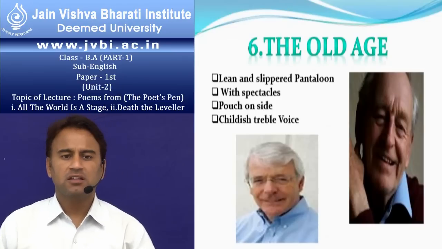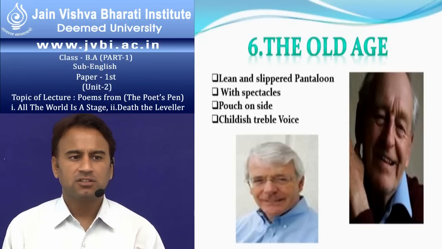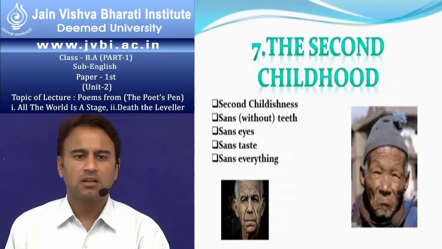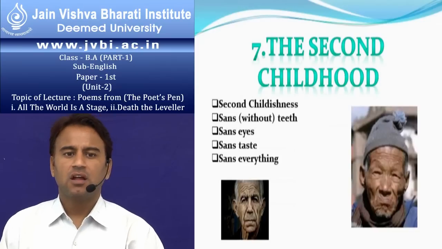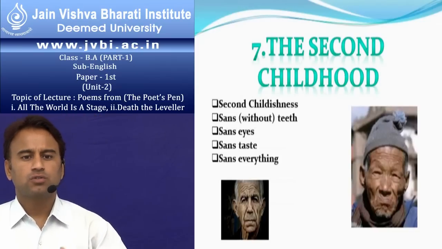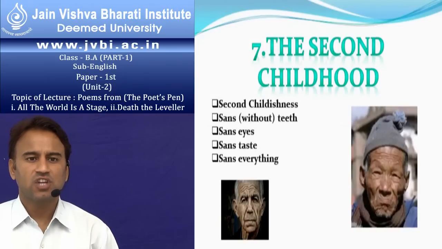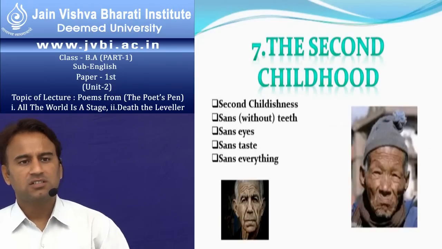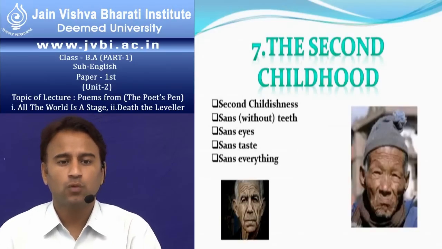So he becomes very weak, and his voice also becomes very shrill, and so we can say this goes to the last stage, the second childhood. This is called the old or the very, very old age.